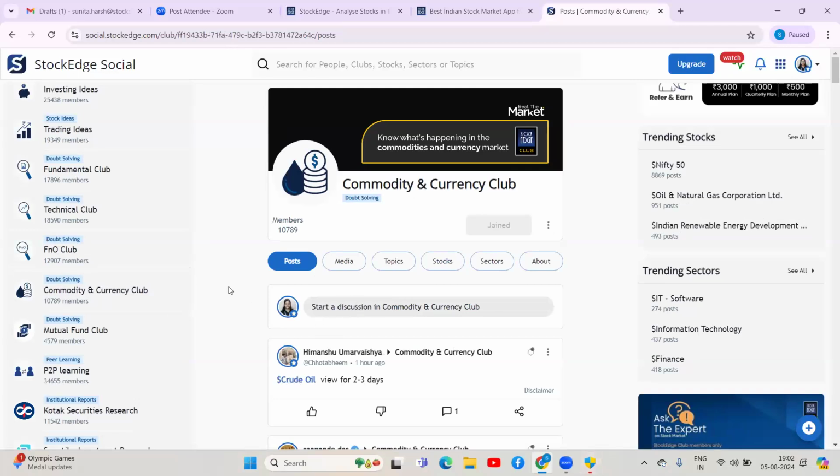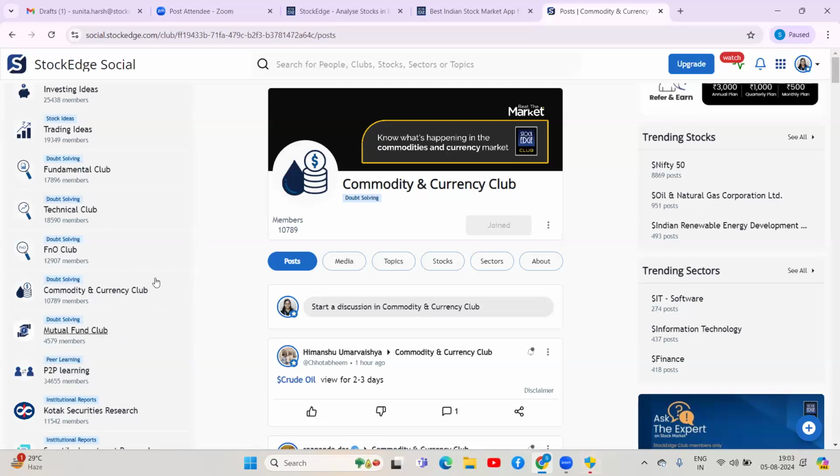If you trade in currency and commodity, then you can follow this club. Instead, I would suggest that if you are not into future and option also, you can exit the club. Here you have a simple option, leave club, which means whatever will be posted in this club, you will not be notified, right? So it's entirely up to you. You can join a club or leave a club as per your trading and investing style.